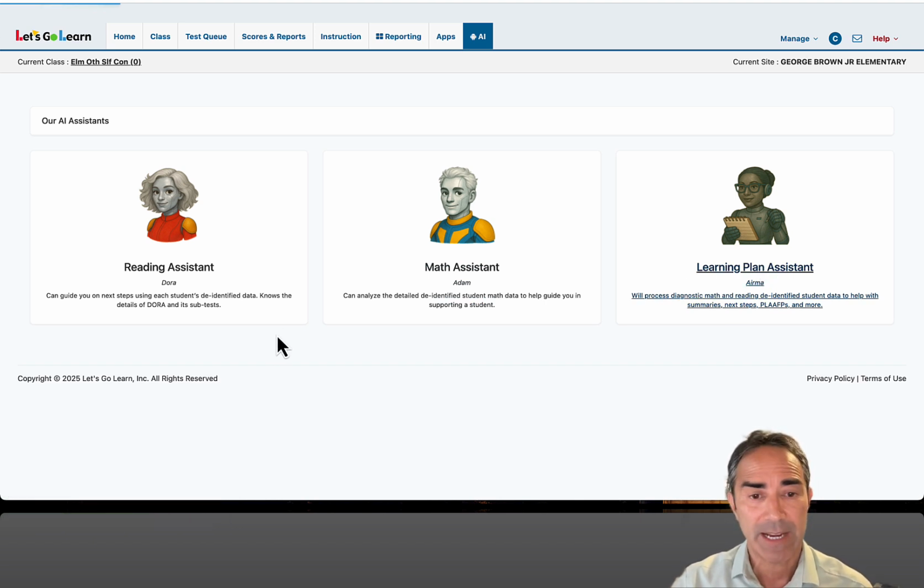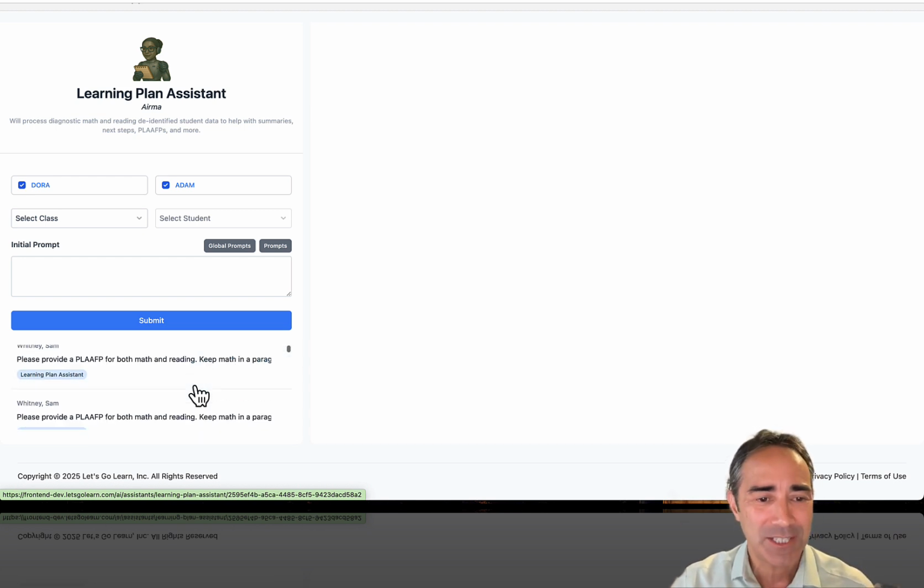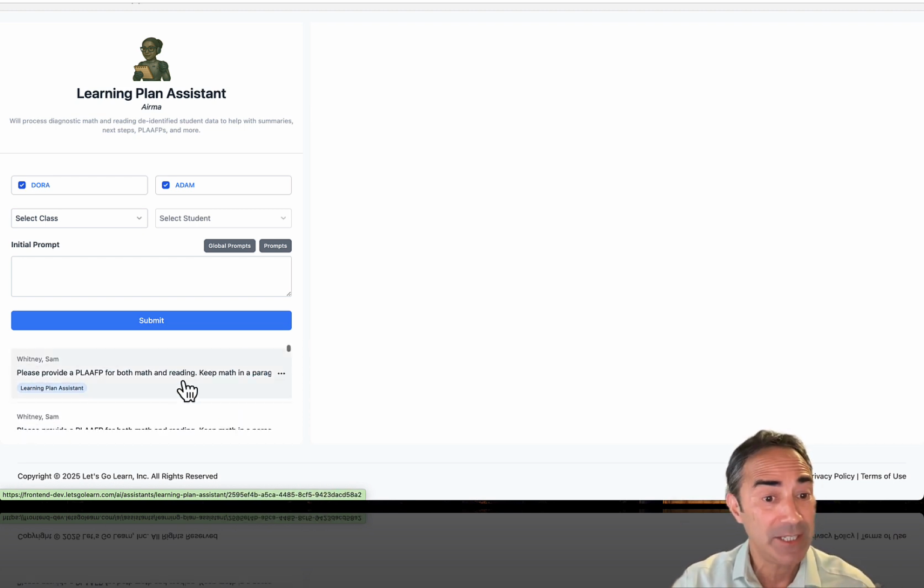And again, just to reiterate, we store all of this data in our own system. So all these past conversations are stored on our database. We have that privacy agreement with you at the district or the school, right? Teachers can go to the past ones. They can continue conversations with old threads. There is a time limit. I think it's probably going to make it 60 days or maybe 30 days because we don't want teachers to go back to really old conversations because the data may be outdated.